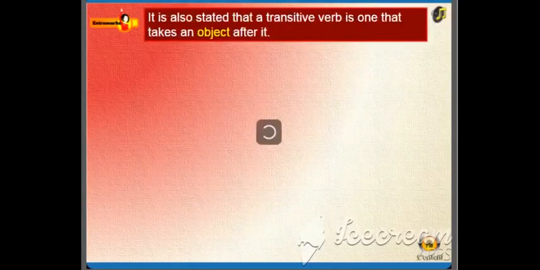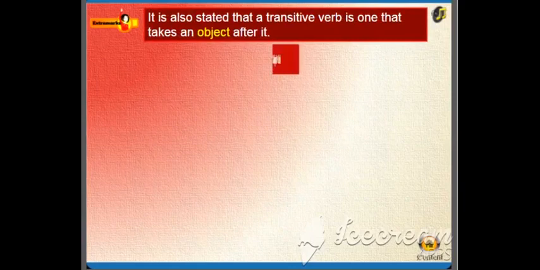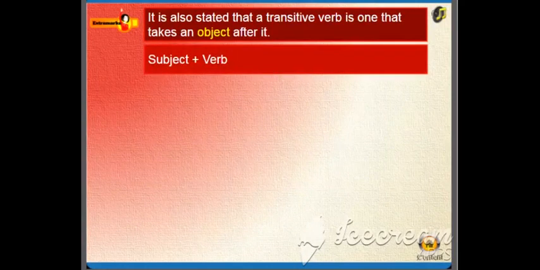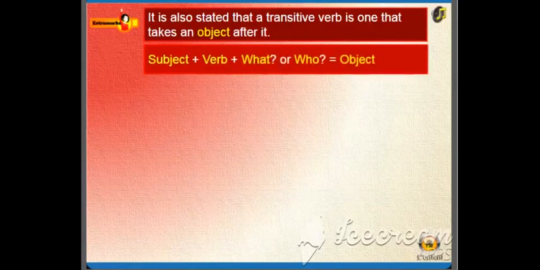It is also stated that a transitive verb is one that takes an object after it. If you can identify the subject and verb in a sentence, then finding the object, if one exists, is easy. Just remember this simple formula. Subject plus verb plus what or who is equal to object.